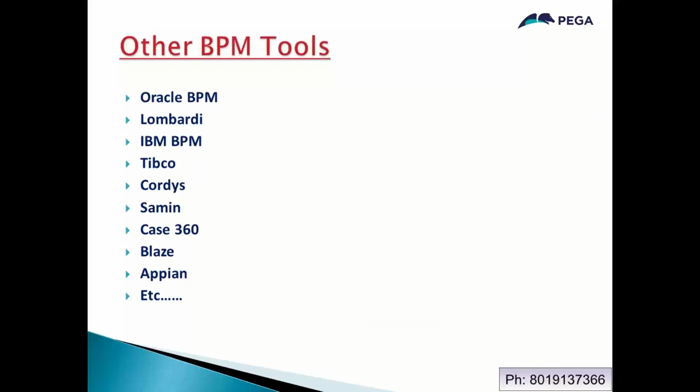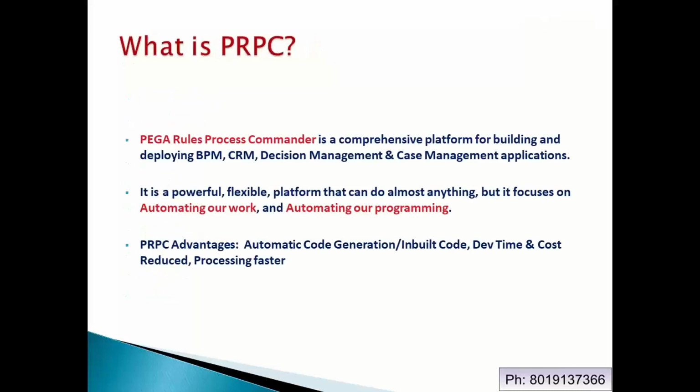In the market, many BPM tools are there. If you compare Pega BPM with other BPM tools in the market, as of now there is no competition, and in the future also there will not be any competition, because Pega is far better than any other BPM tool according to Gartner or Forrester rankings. So Pega always tops number one in the BPM category. No other technology can reach Pega's position right now, or even after 10-15 years.